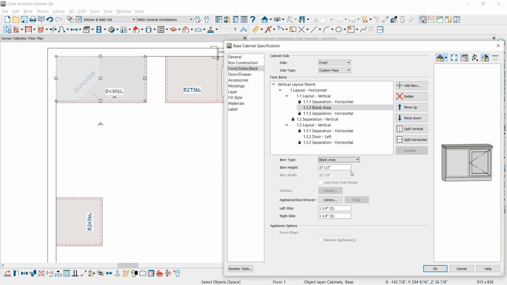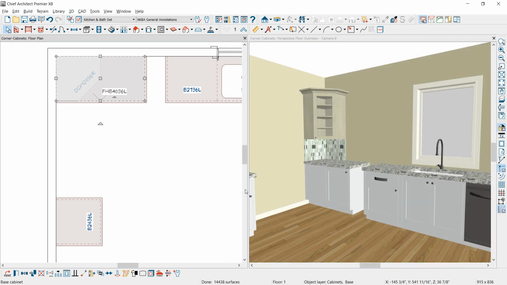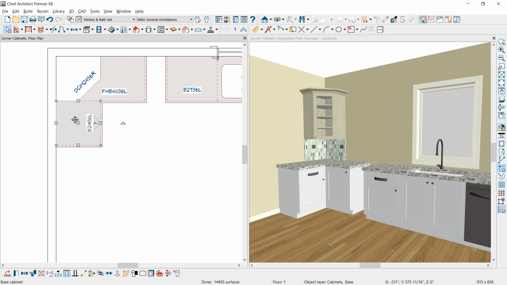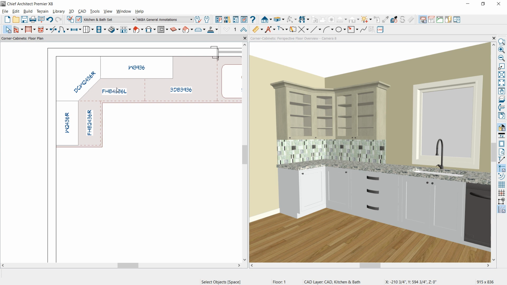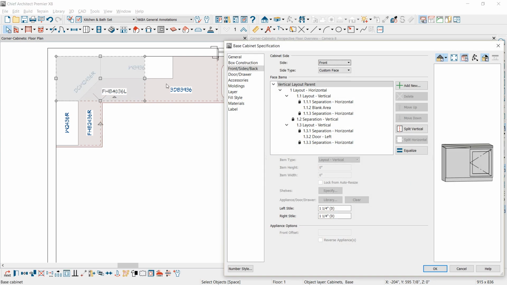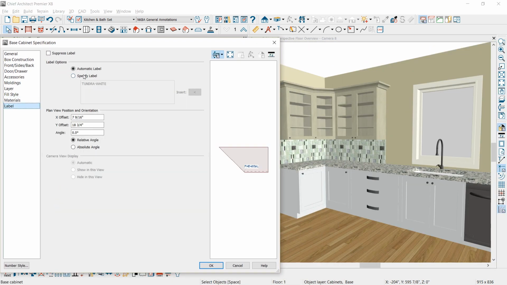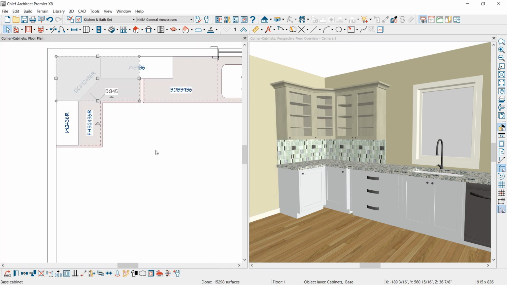You may want to increase that face item in the width. Select OK, and now you can slide this cabinet over and bump it into place. Probably remove the drawer off of that cabinet, and now you have a blind corner cabinet condition. The last thing I might do to that blind corner cabinet is change the label. In the label panel, I'll specify the label is a blind corner, and then I'm going to grab a macro for the width, so if I ever decide to resize it, that label is dynamic.